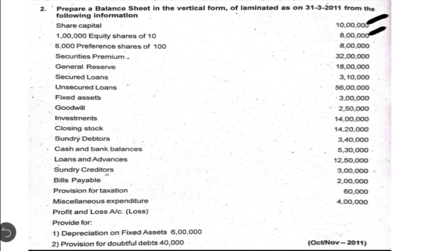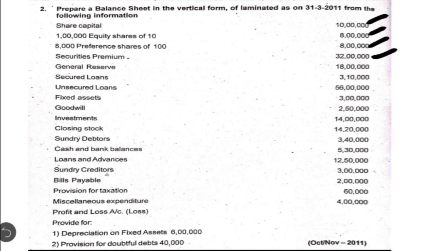Then the next item they have given is securities premium with the amount 8 lakh rupees. Securities premium is an item which, even when we prepared the horizontal form, we used to write under reserves and surplus, so it should be shown in note number 2 under reserves and surplus. Then general reserve, again it should be written in note number 2, that is under reserves and surplus.